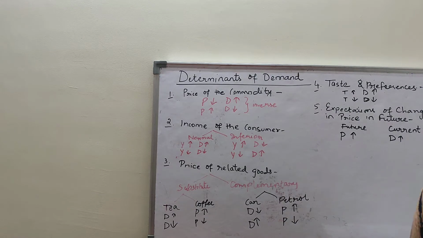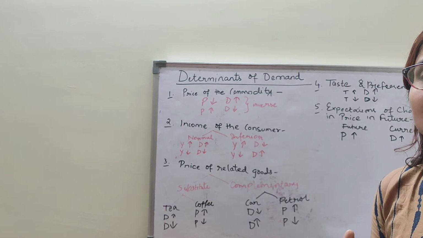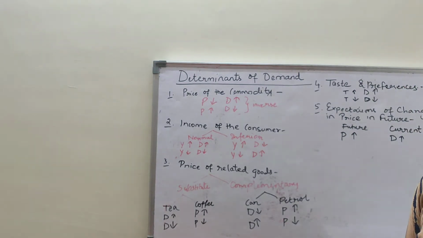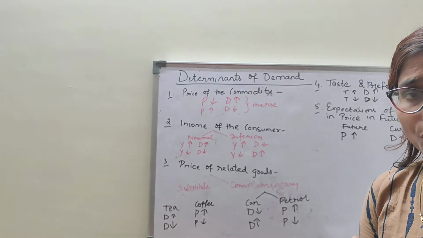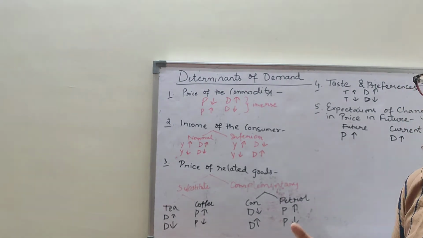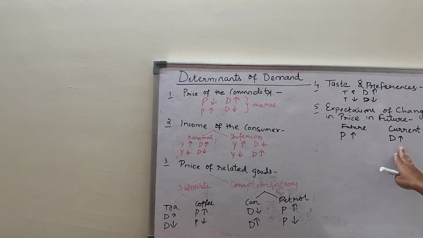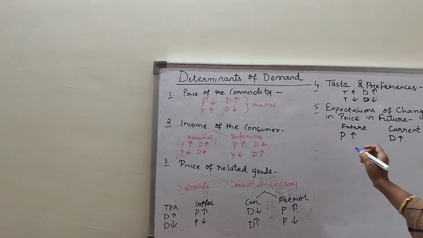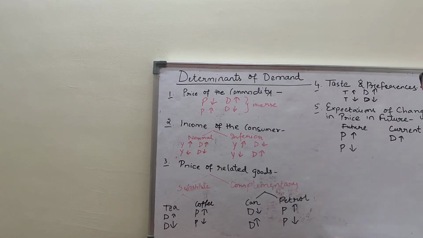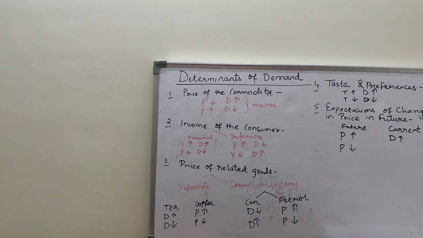Clear? I am giving you more examples. Suppose you expect that there is a rise in the price of dal, which you consume daily. So what do you do? You will start holding that commodity in a larger quantity. Today, in your current situation, your demand will increase. And if you think that in the near future the price of dal will decrease, you will hold yourself back and demand less in the current situation. So that means there is a direct relationship.